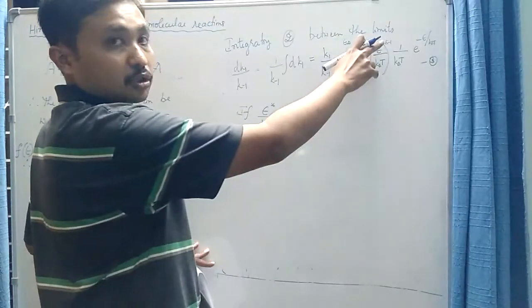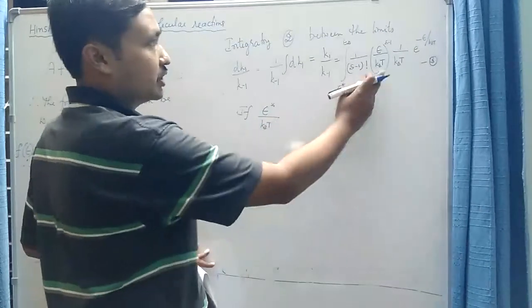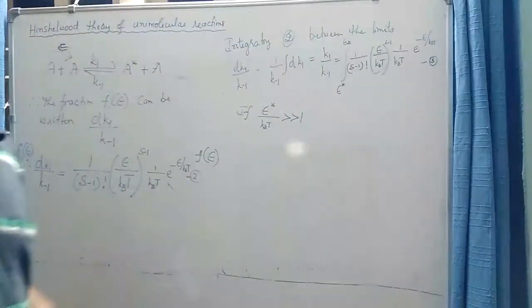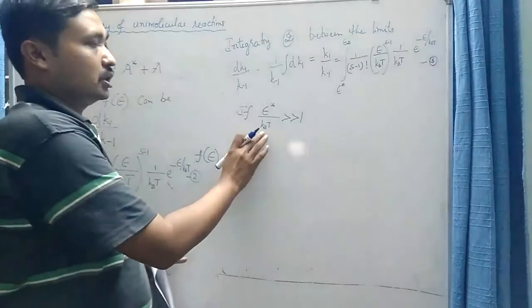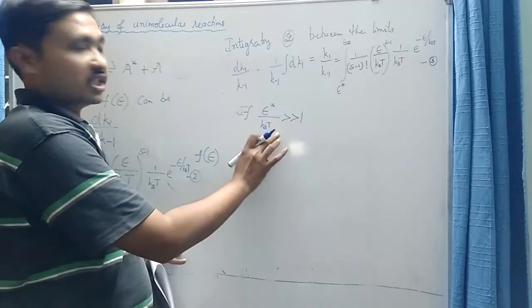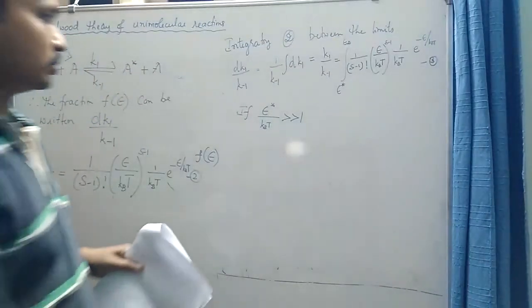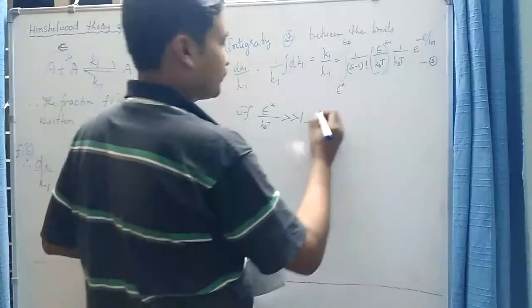So when I am applying the lower limit, that is epsilon star by kb into t, if this is much greater than 1, and this is true in most cases, at normal temperatures T, epsilon star by kb into T will usually be greater than 1.